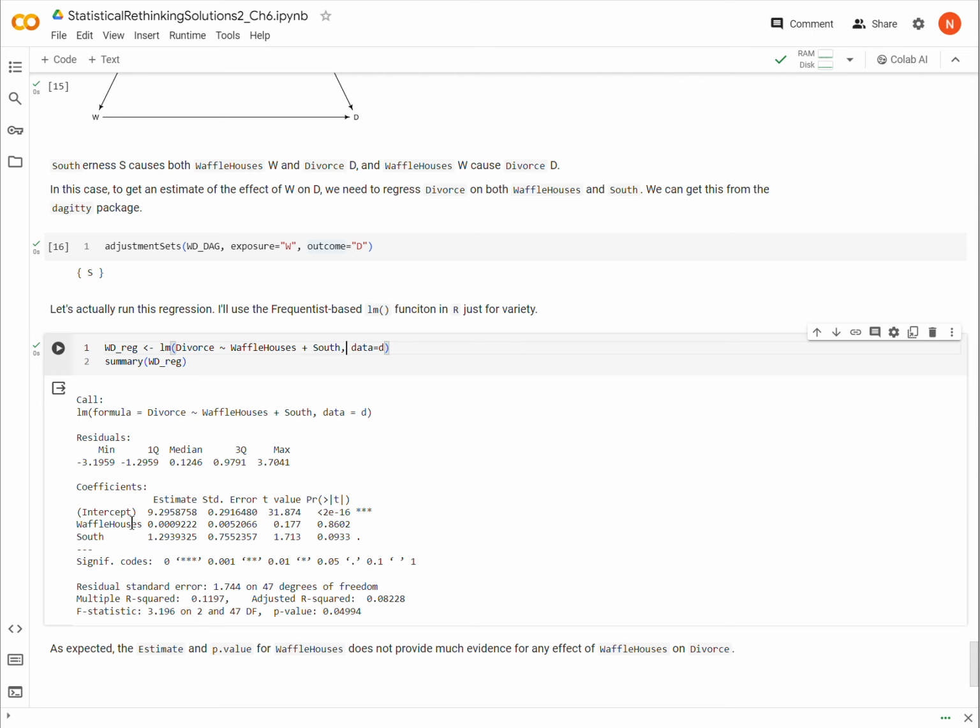And so we notice that, probably as expected, the effect of Waffle Houses on divorce is basically 0, and the p-value suggests that the evidence that Waffle Houses is importantly associated with D, once I account for southernness, is non-existent. Okay, so that is it for this one.